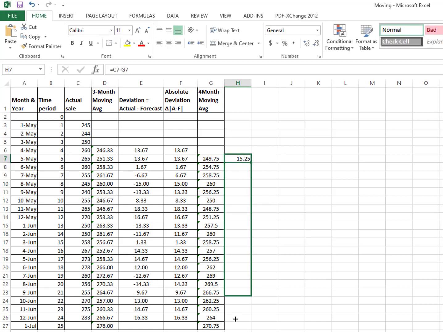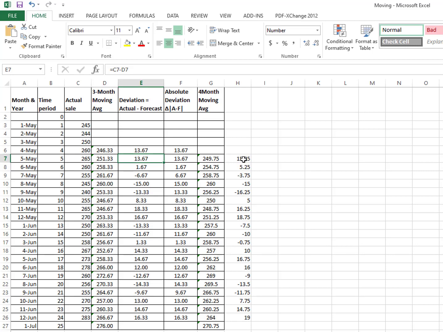Similarly, we will drag it down, and then we will compare. So the deviation for the 3-month moving average for 5th May is 13.67, but the deviation for 5th May using the 4-month moving average is 15.25, which is not good.